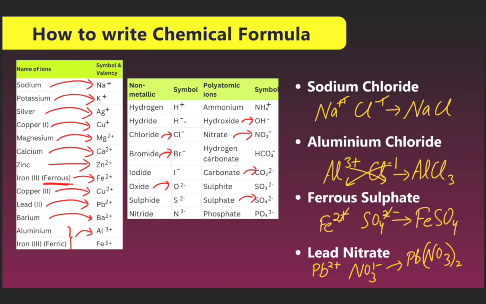Iron also has two forms, ferrous and ferric. Ferrous is Fe2 plus ion. Copper as cupric is Cu2 plus ion. Lead, plumbous, is Pb2 plus ion. Barium is Ba2 plus ion. Aluminium is Al3 plus ion. Iron as ferric is Fe3 plus ion.